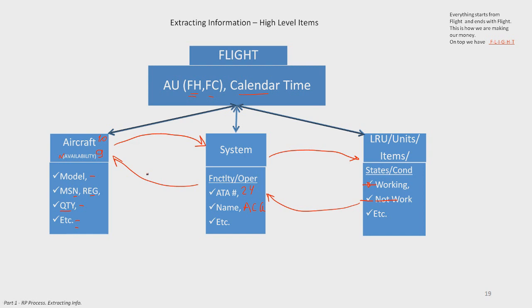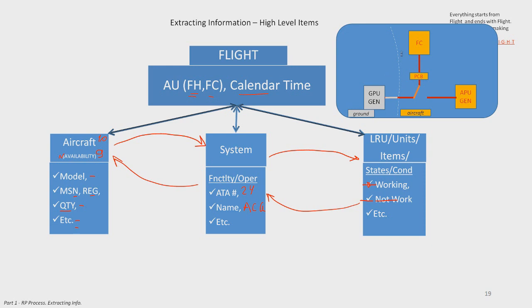I'm going to give you another small example. We have two parts. One part is the GPU generator, ground power unit, which is the ground part. Another part is on the aircraft: the auxiliary power unit generator. We use the APU generator when we are on the ground. PCB is the printed circuit board, which controls all these AC, DC generation systems, and FC is the fuel computer.